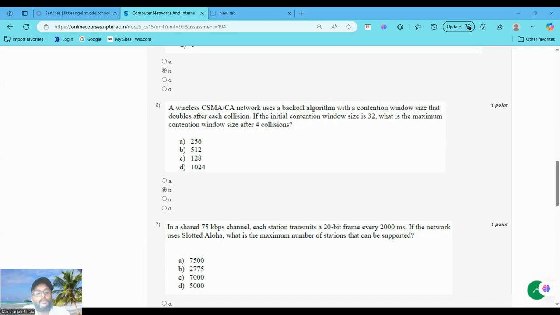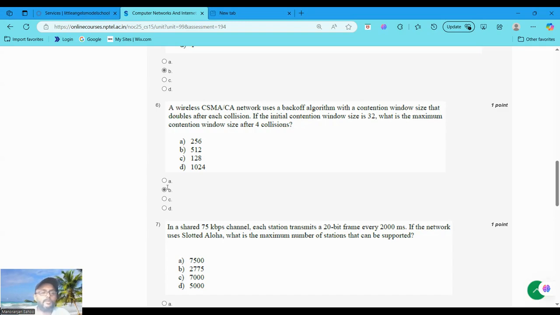Now come to the various options. If you choose option A, there is 256 size after 3 collisions. If you choose option C, that is 128, the size after 2 collisions. Option D, 1024 is the size after 5 collisions. The question is asking about the window size after 4 collisions, and it will be 512. So 6, option B.